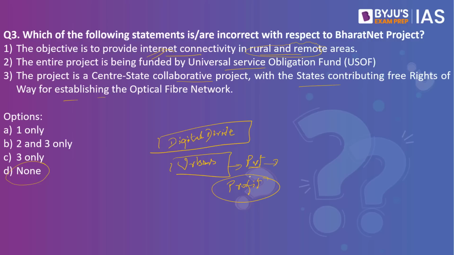The first statement is right. The entire project is being funded by the Universal Service Obligation Fund. This statement is also right. The project is a center-state collaborative project. Yes, both the central government and the state governments have come together to make this project a successful one. This basically means some of the funding will be provided by the central government, and how it has to operate, where it has to go, where the roads have to be dug, all this will be taken up by the state governments. So this will have a collaborative effect between the central government as well as the state government. So the third statement is also right.